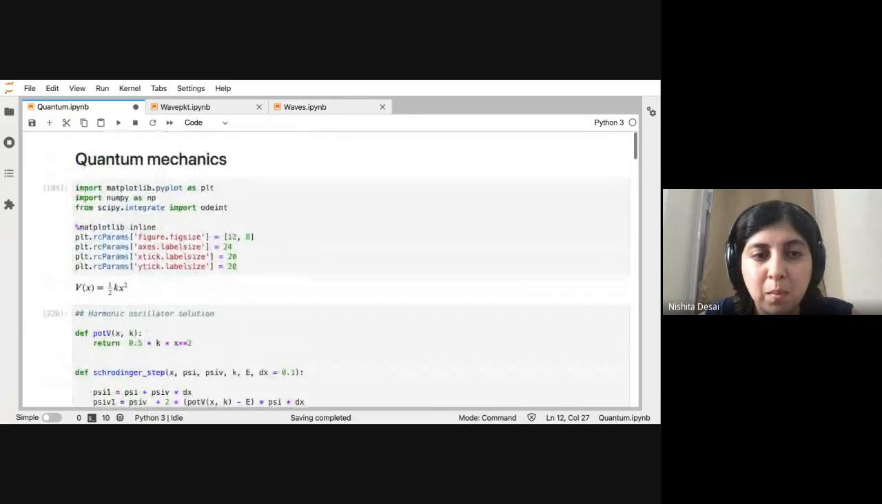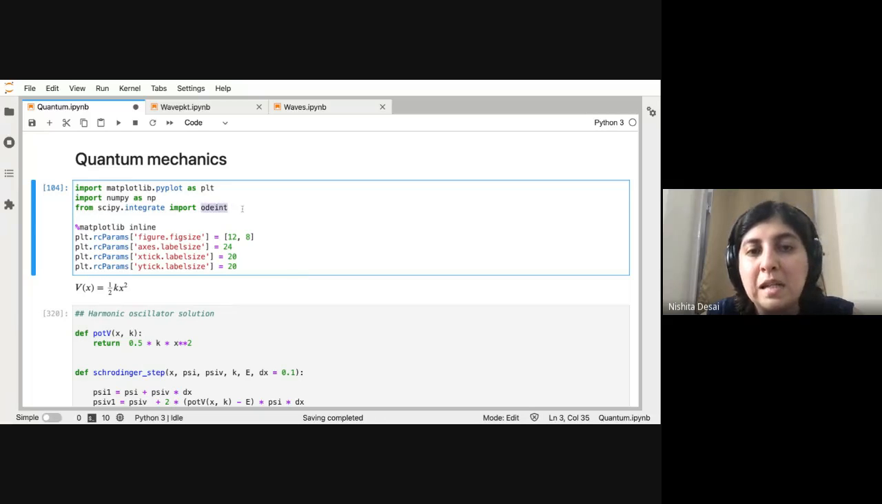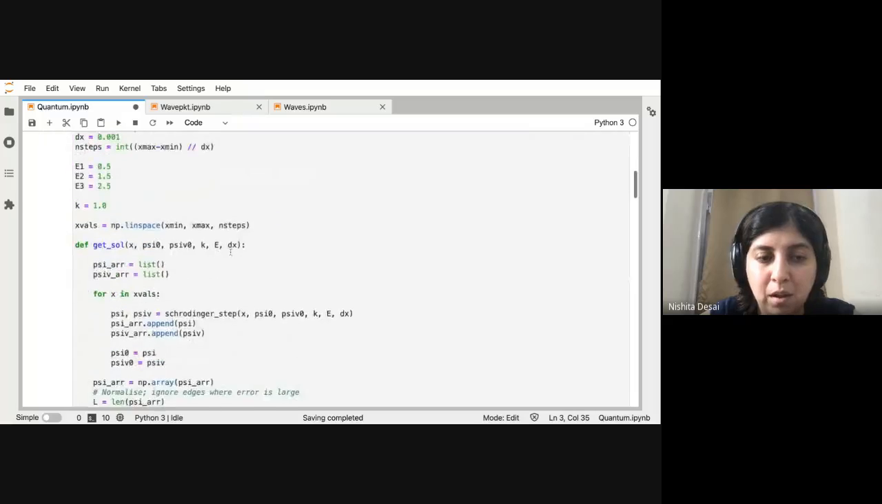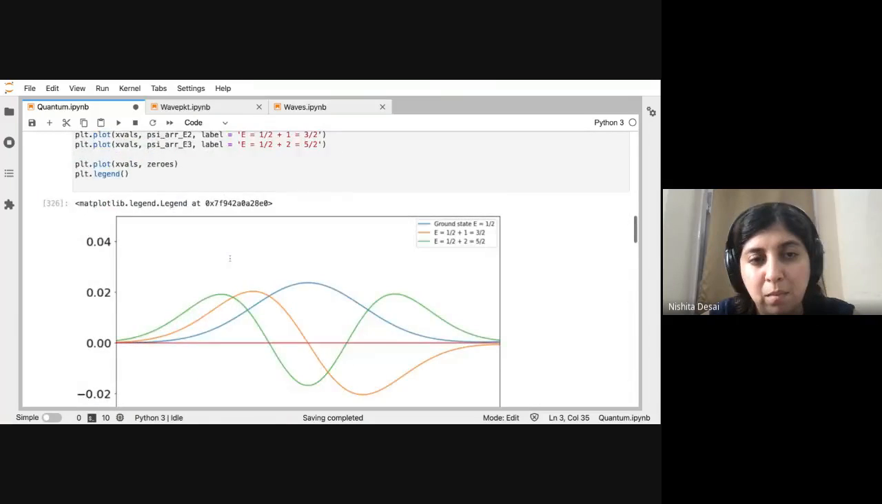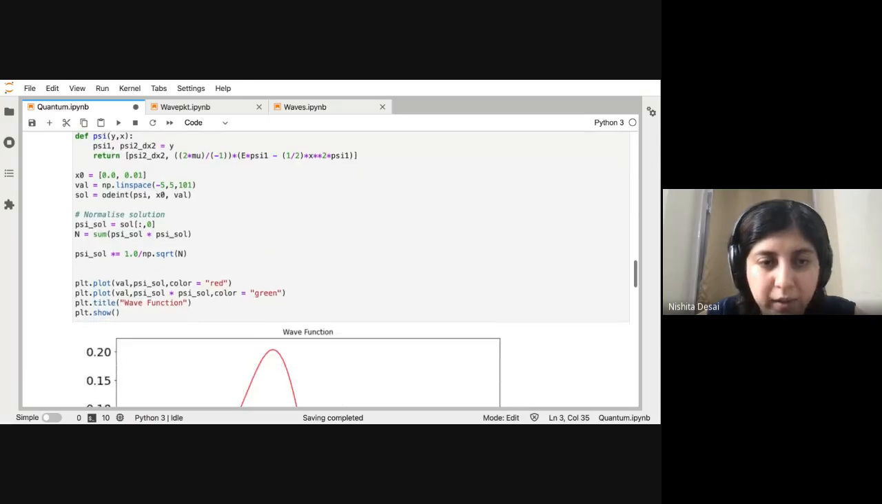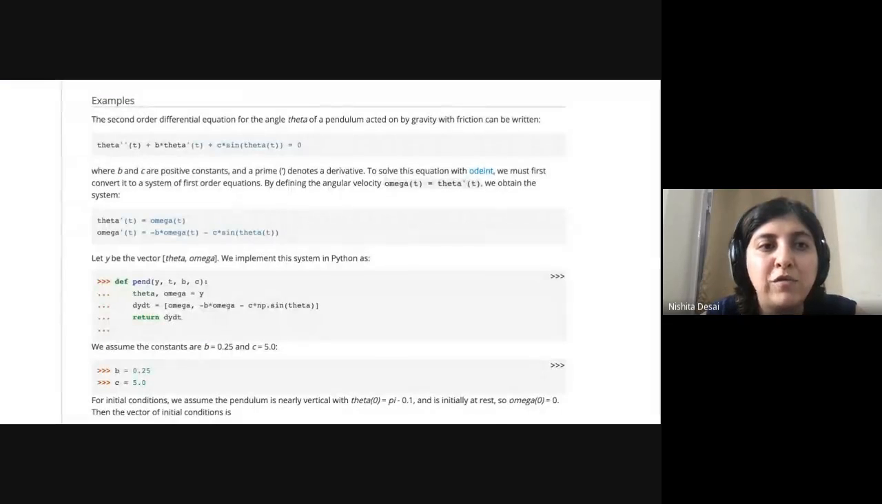So in this particular notebook, I imported odeint, the ordinary differential equation integrator provided by the library scipy.integrate. This is what we are going to use to solve the same Schrodinger equation. Let me first show you the manual for scipy.integrate.